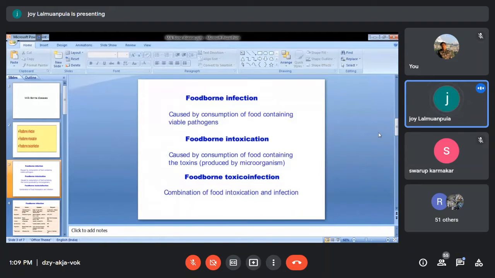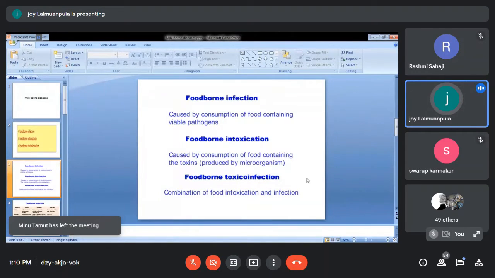That is intoxication. And foodborne toxico-infection is nothing but the combination of foodborne infection and intoxication. So infection plus intoxication is your toxico-infection. Intoxication examples are Staphylococcus species, and toxico-infection will be something like Bacillus cereus.